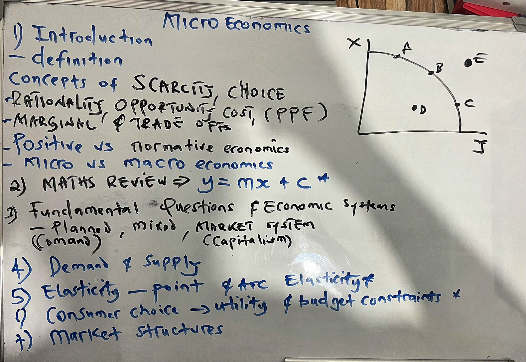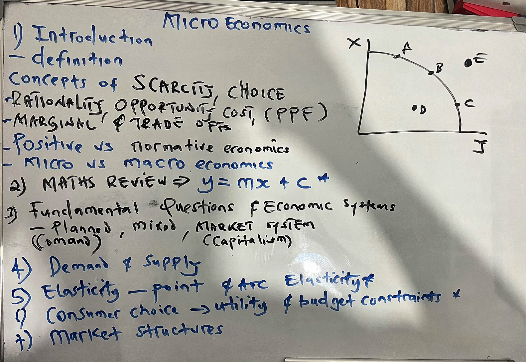And then the other concept is opportunity cost. Opportunity cost is simply the value of the best foregone alternative. In economics, we base things on assumptions. We assume a lot. So opportunity cost is another important concept. We'll look at it again further. The opportunity cost can be highlighted on the PPF curve, the production possibility frontier.